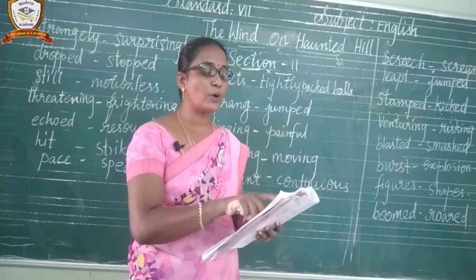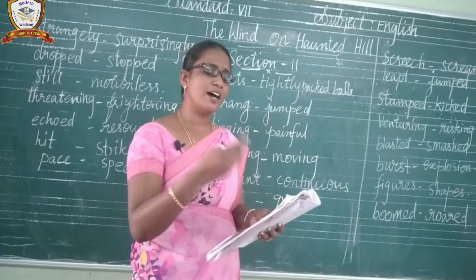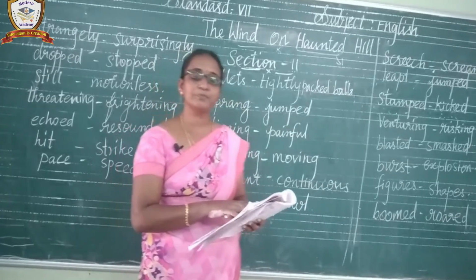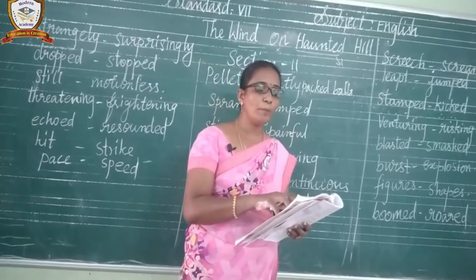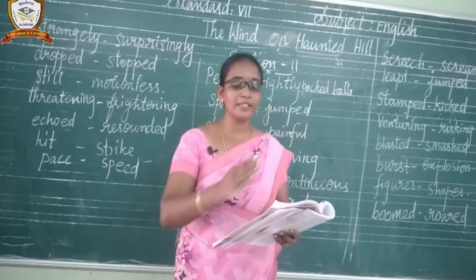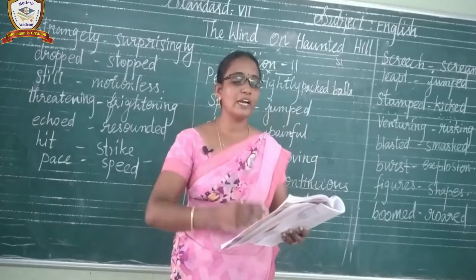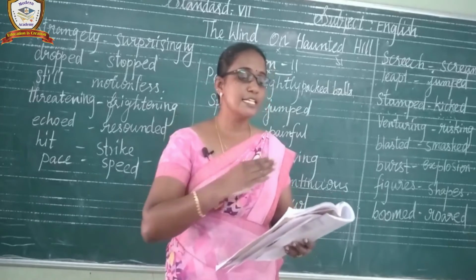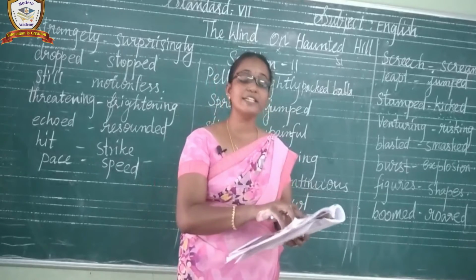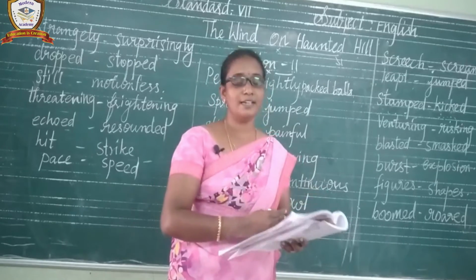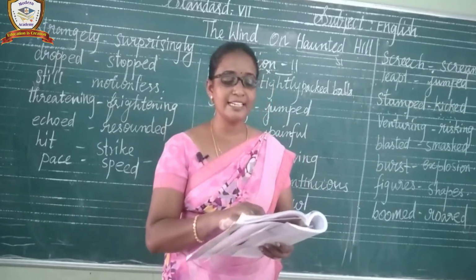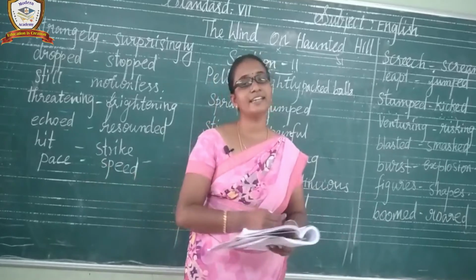Ruins, decayed, collapsed building or place, or destroyed building. Terrible, fearful, afraid, frightened. Understand? Saddle, low point on a ridge between two summits. Crumbling, breaking apart into small pieces. Scuttled, ran with short quick steps. In this, the word is used for the lizard's movement. Understand, children? Whistling thrush, a small singing bird. Straggling, spreading out in different directions.